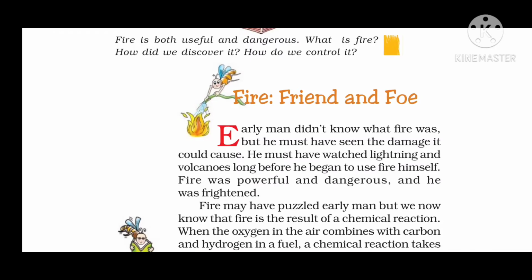So, in this paragraph, we have started with who discovered fire? The early man. The early man didn't know first of all what fire was, but he had seen the damages caused by fire. He must have also seen lightning and volcanoes long before he could discover fire and use it. Fire was very powerful and dangerous, means it could cause harm whenever it is out of control. So the early man was frightened whenever he saw the damages caused by fire.